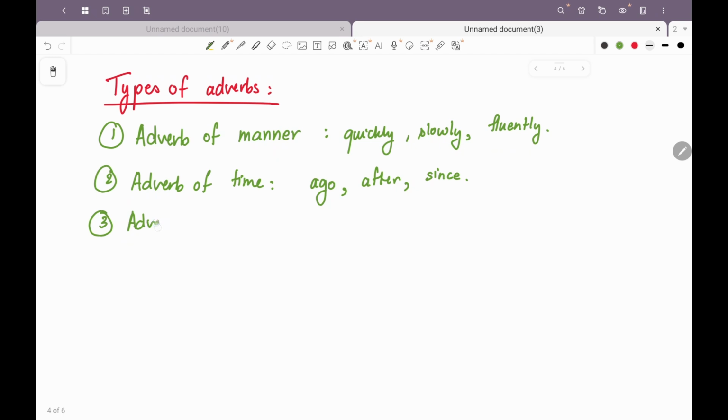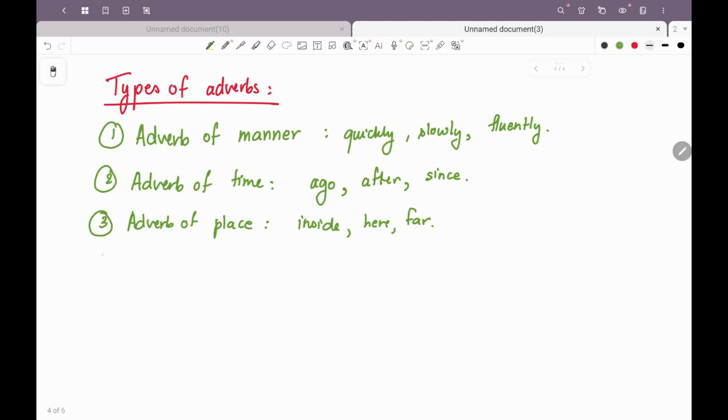Next adverb type is adverb of place. When it is giving more information about a place again. So for example, inside, here, far. Remember, a lot of these adverbs are also prepositions. An adverb will give more information about a verb, adjective or another adverb, whereas a preposition will talk about the position of a particular noun or a pronoun. So know what purpose the word is serving in the sentence.